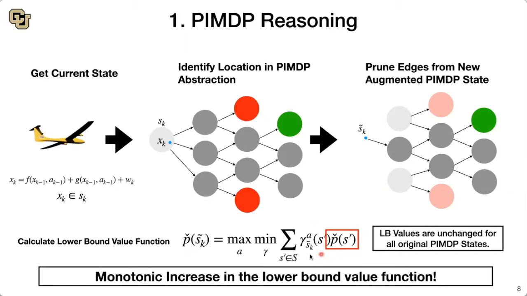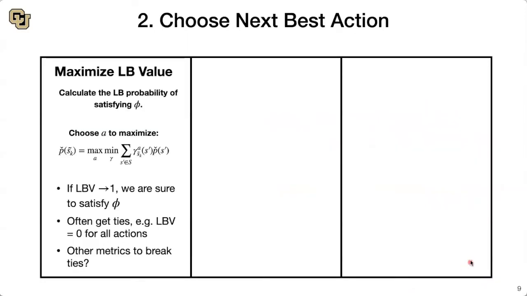As such, we see monotonic increase in this lower bound value function, which guarantees that we can always at least do as well as the offline policy. We use this as a basis to choose the next best action. Ideally, we'd like to choose an action that always maximizes this lower bound value function. And if it goes to 1, we're sure to satisfy phi. But oftentimes we get ties in this function, such as having a 0 lower bound for every action. As such, we have to introduce metrics to break this tie and make progress towards completing the mission.